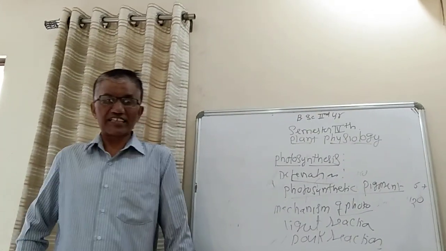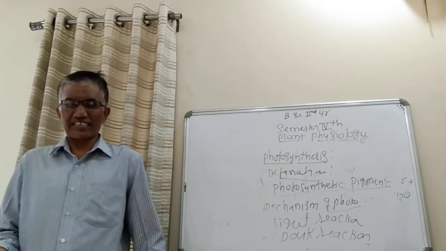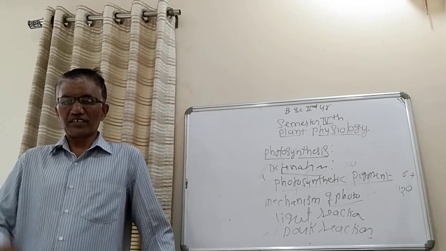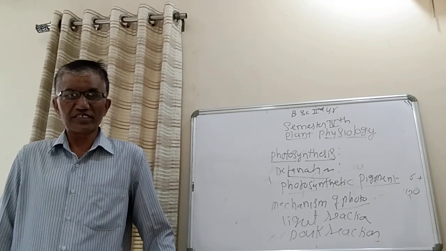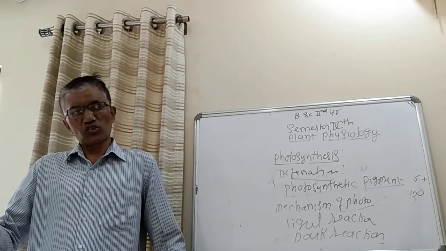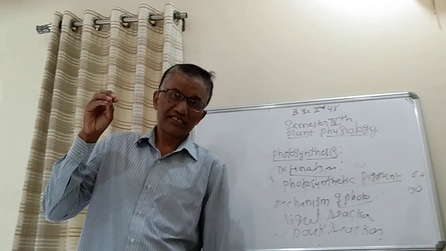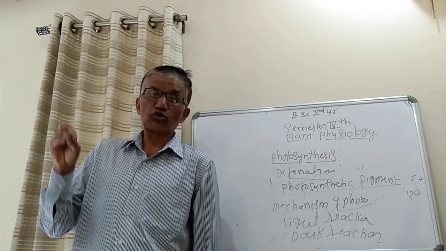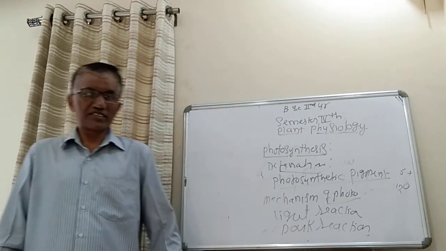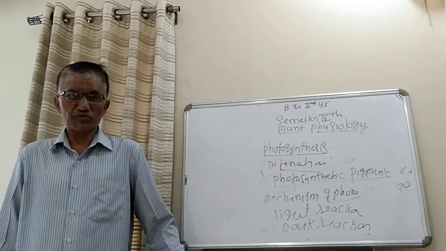So this light reaction is again cyclic and non-cyclic. What is the cyclic light reaction? What is the non-cyclic light reaction? I will explain in detail why it is called cyclic and why it is called non-cyclic. These two reactions are also called photophosphorylation, that is, cyclic photophosphorylation and non-cyclic photophosphorylation.